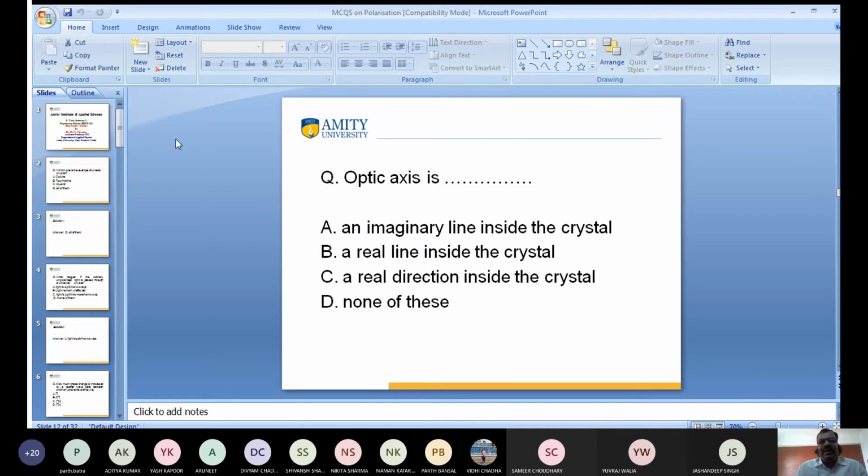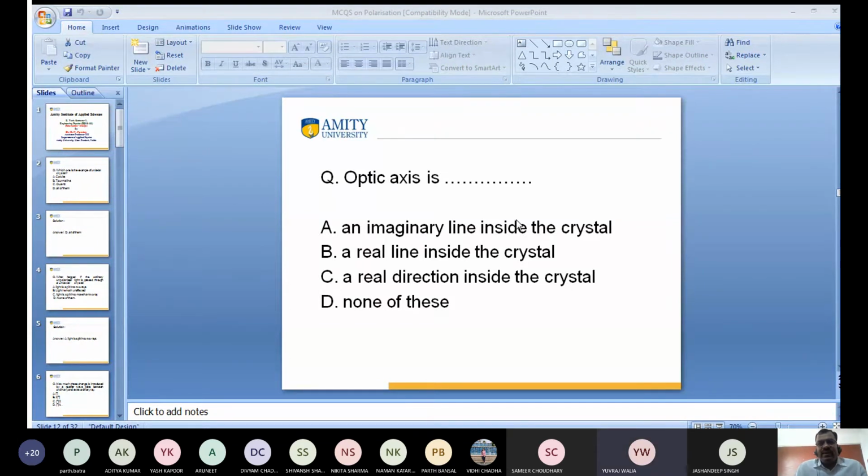Optic axis is an imaginary line inside the crystal, a real line inside the crystal, a real direction inside the crystal, or none of these. I discuss in detail about the optic axis, option C, sir. I hope you get my PowerPoint, and this is about the optic axis in detail.